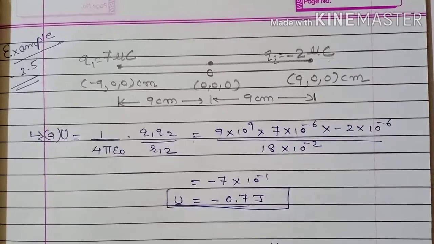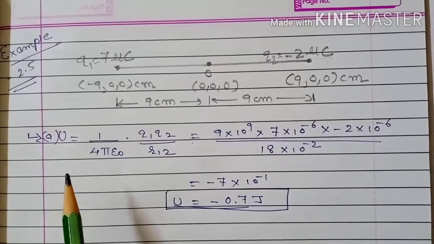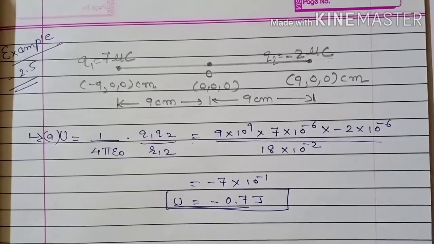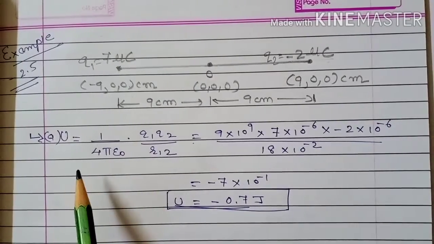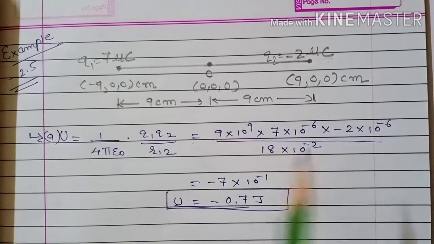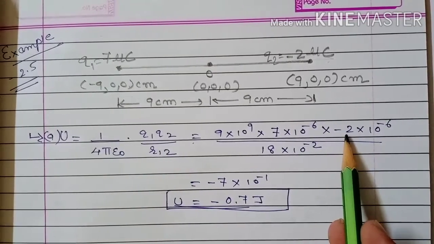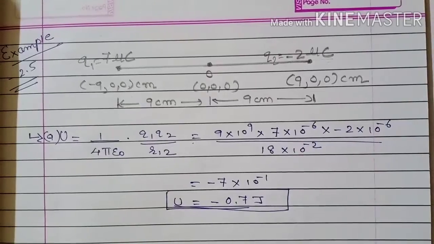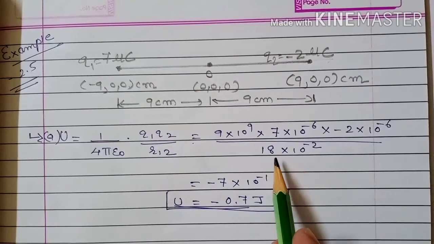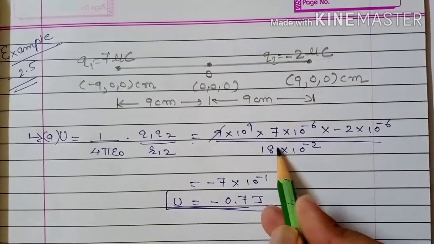And we know the formula of potential energy due to a system of two charges in the absence of an external field, that is 1 upon 4 pi epsilon naught Q1 Q2 upon R12. The value of 1 upon 4 pi epsilon naught is 9 into 10 raised to 9. Q1, that is 7 microcoulomb, is 7 into 10 raised to minus 6. Q2, that is minus 2 microcoulomb. Micro means 10 raised to minus 6, so minus 2 into 10 raised to minus 6, upon the distance between the two charges, that is 18 centimeter. If we convert it into meter, it can be written as 18 into 10 raised to minus 2.